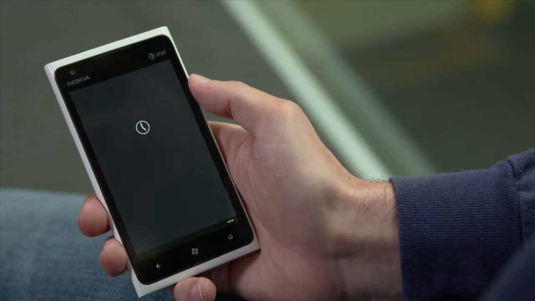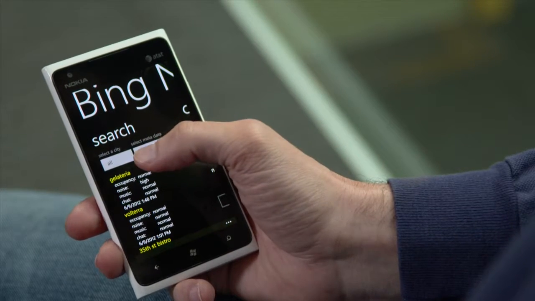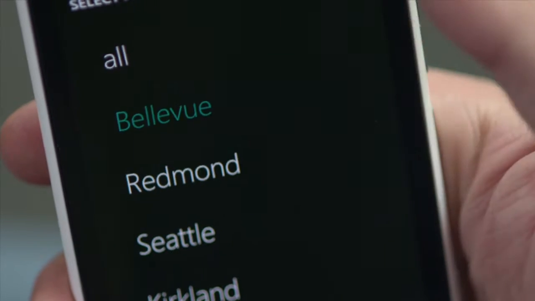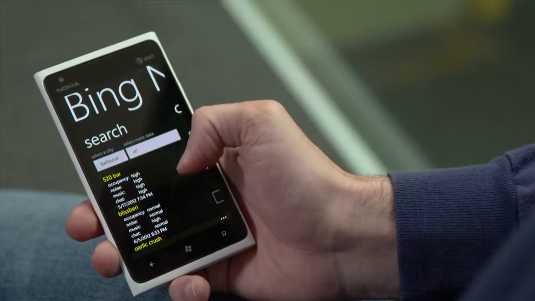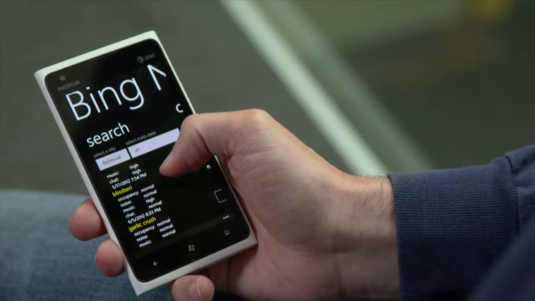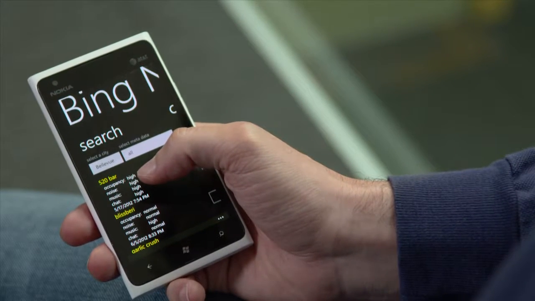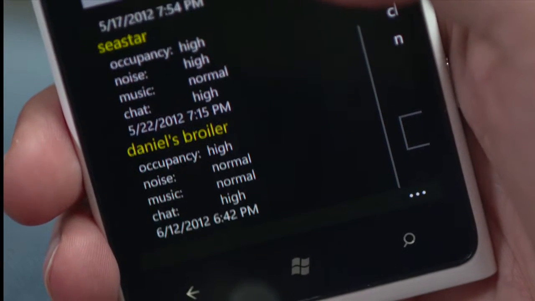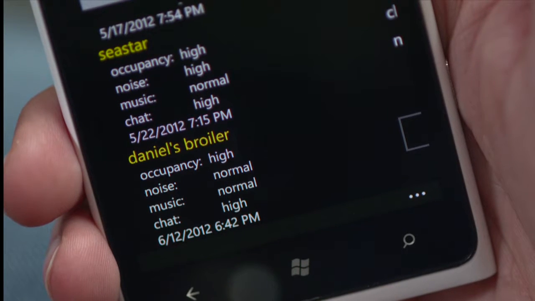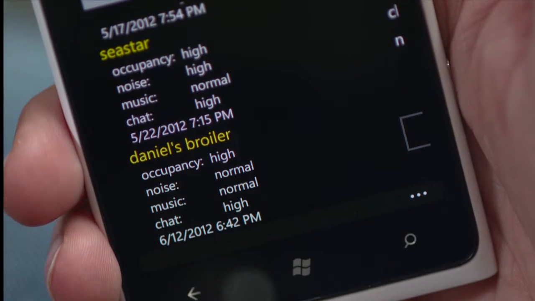Now, to give you an example of how search engines today can leverage this data to provide a more meaningful service, let me show you our current app on our Windows mobile devices. What I can see here is very similar to a search application. Users can select a location, and they can see businesses around that location. For every business, we're displaying real-time metadata about these businesses. We display what the occupancy level in the business is, what the noise level is, what type of music is playing and at what level, and how loud the human chatter in the business is.